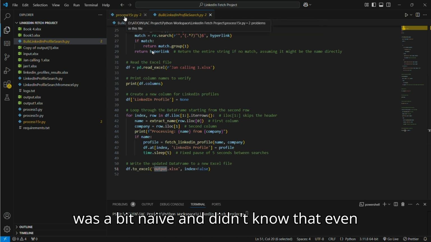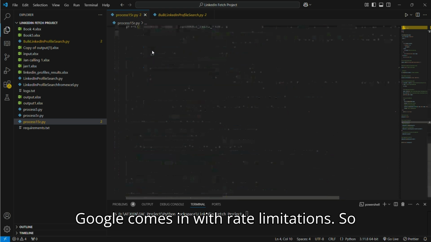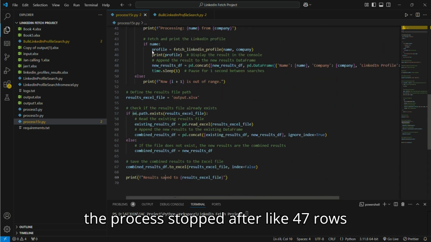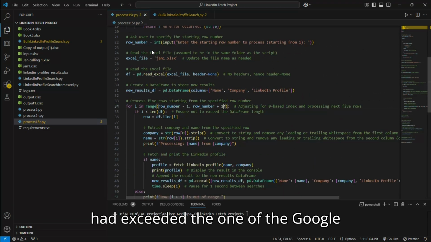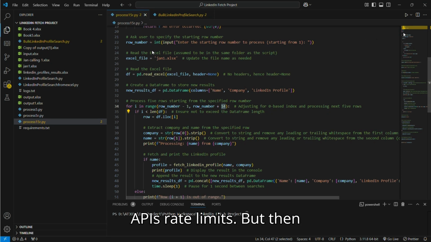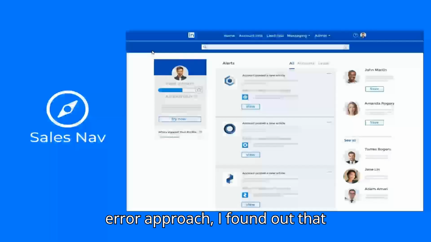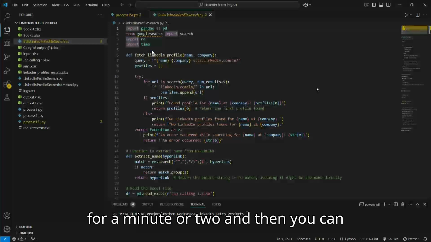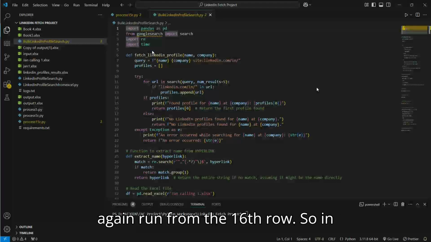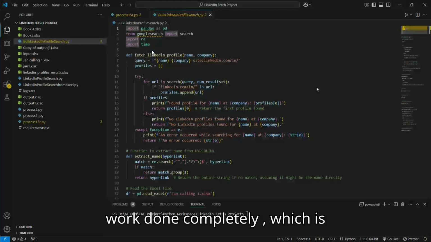I was a bit naive and didn't know that even Google comes with rate limitations. So the process stopped after like 47 rows, and I was getting a status 429 client error. This was because we had exceeded one of Google's rate limitations. But then, after a lot of trial and error, I found out that this can be done for like 15 rows, and then you can stop for a minute or two, and then run again from the 16th row. So in that manner, you can actually get your work done completely, and really fast.